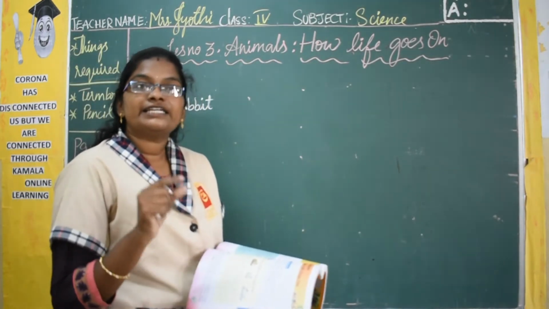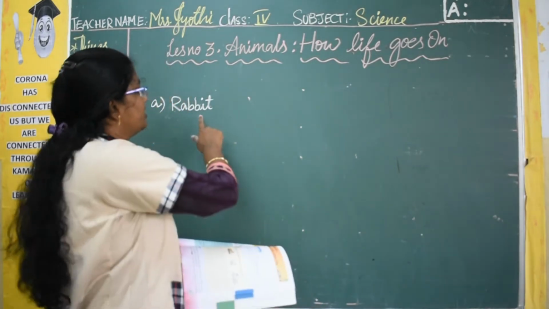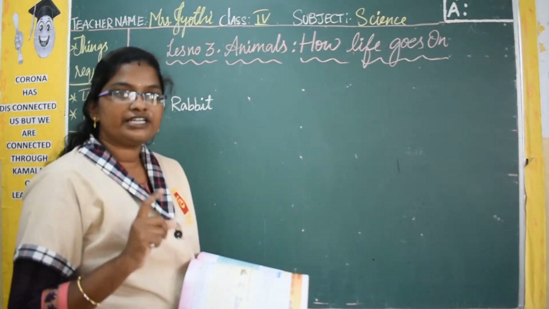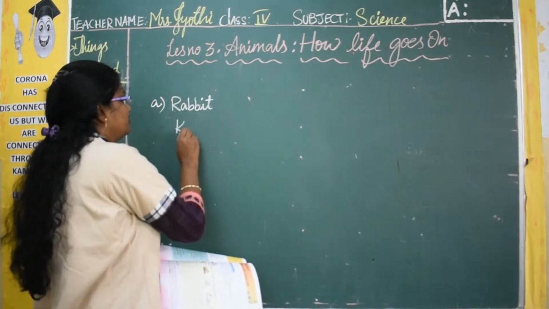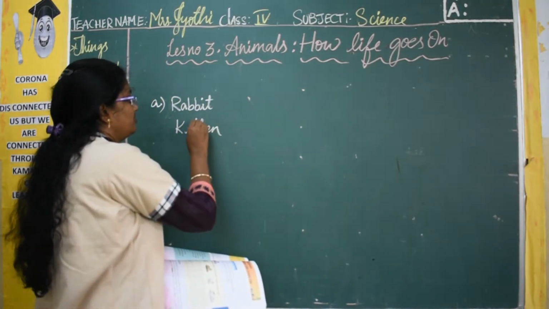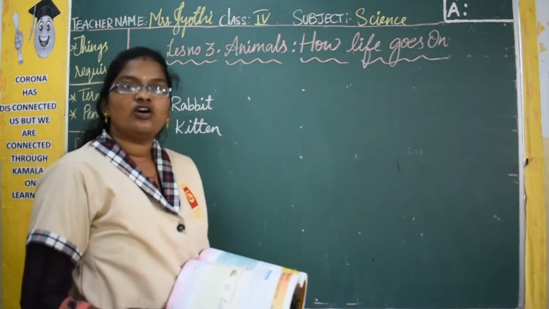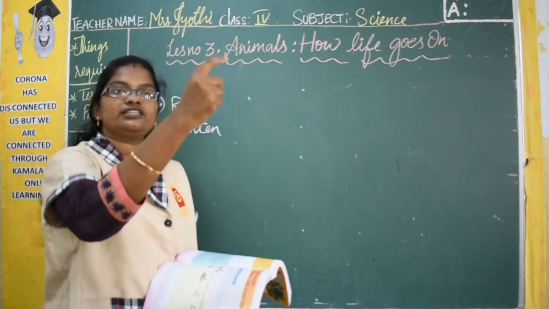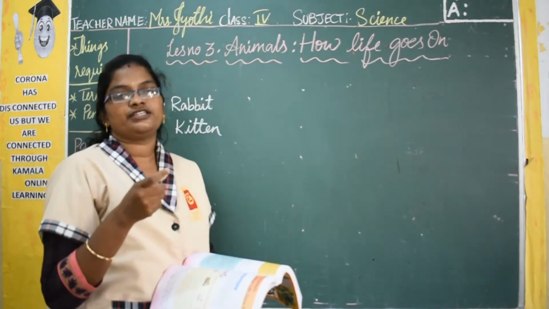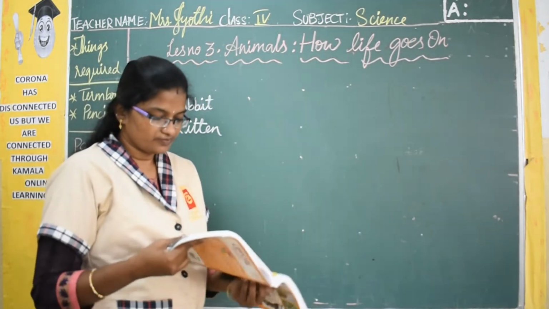Then below that it is its young one. Generally the young one of a rabbit, here we call it a bunny, but it is kitten. The young one of a rabbit is called a kitten. So rabbit you write in the first box, then kitten you write in the next box.